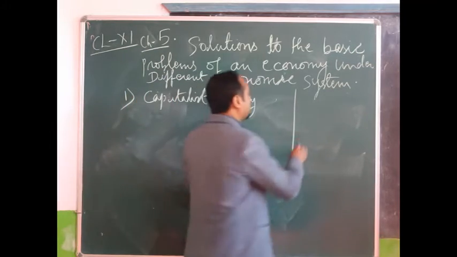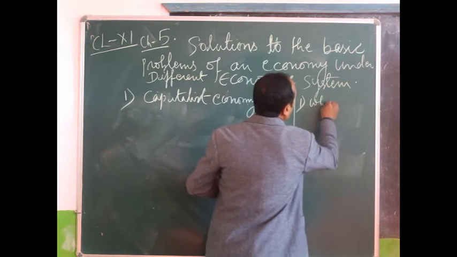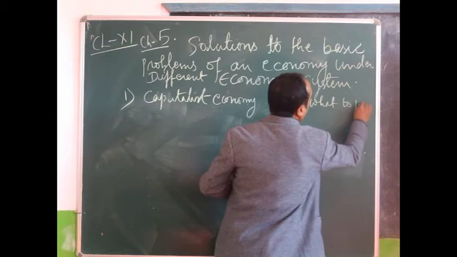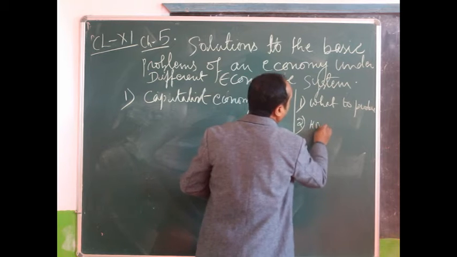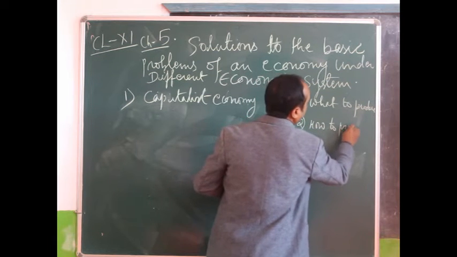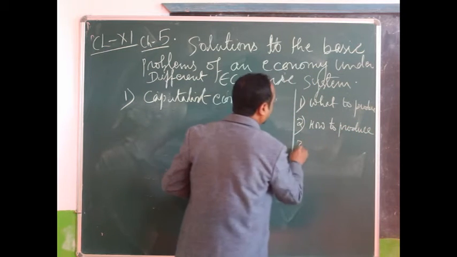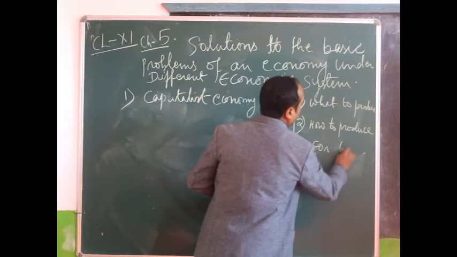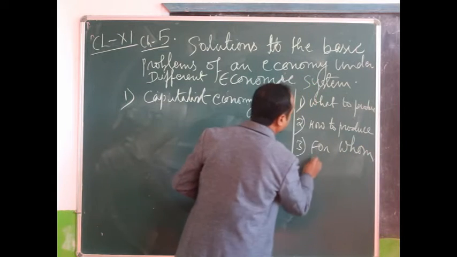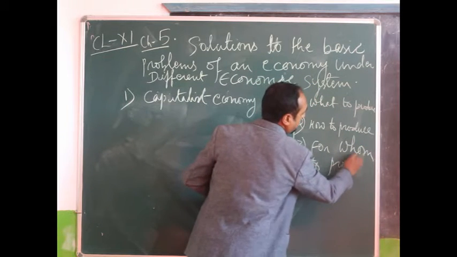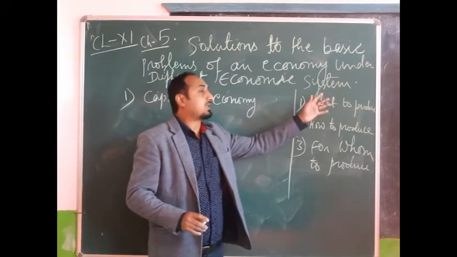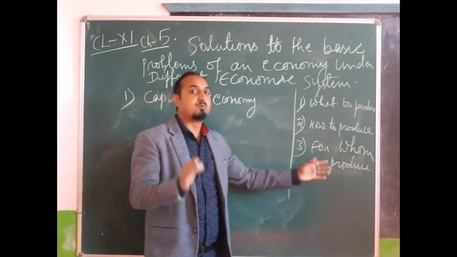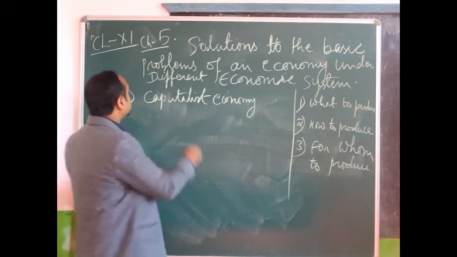The basic problems are: number one, what to produce; number two, how to produce; and number three, for whom to produce.